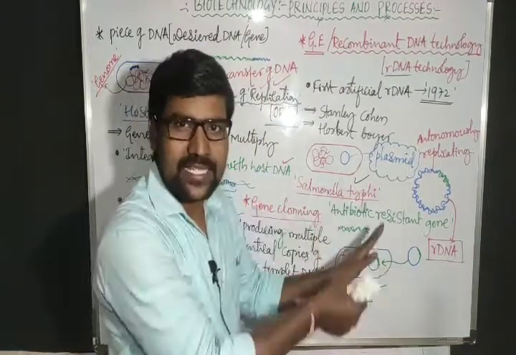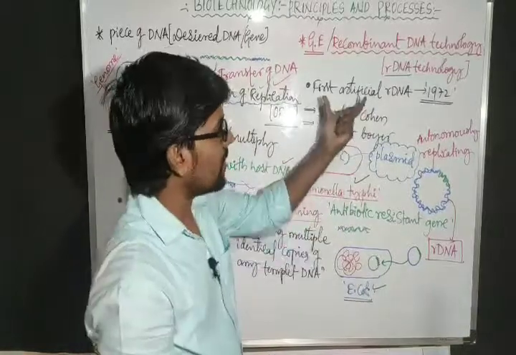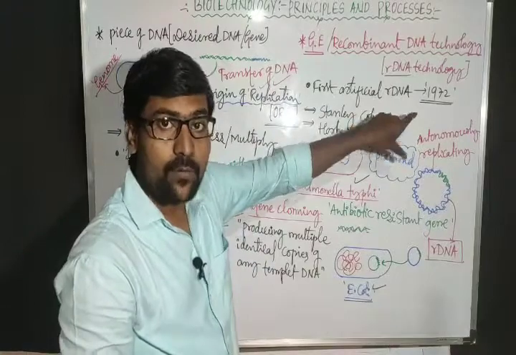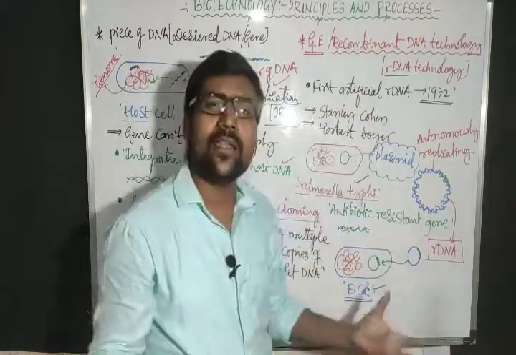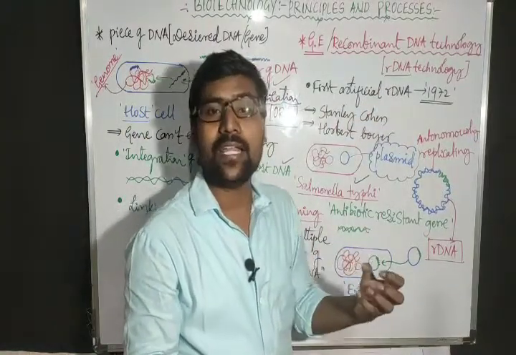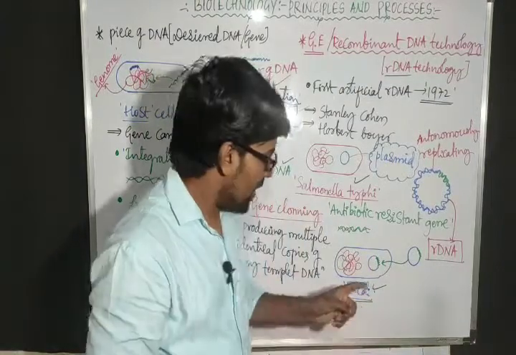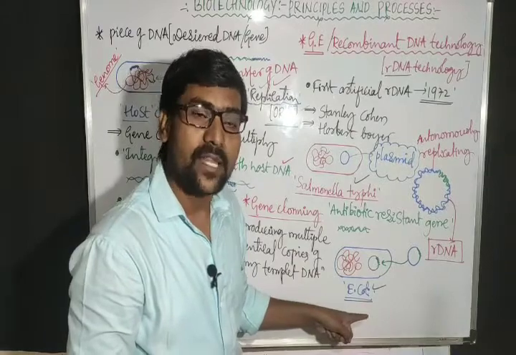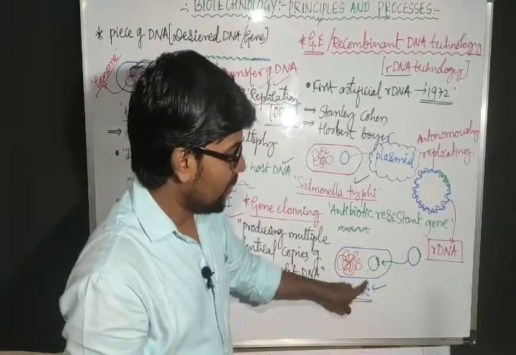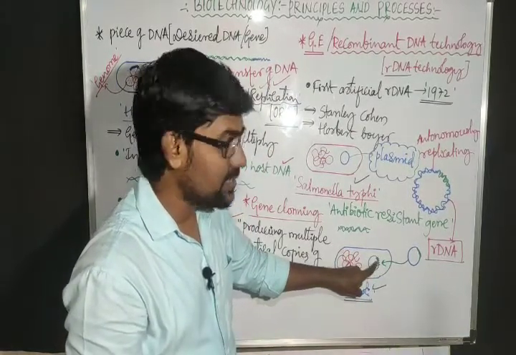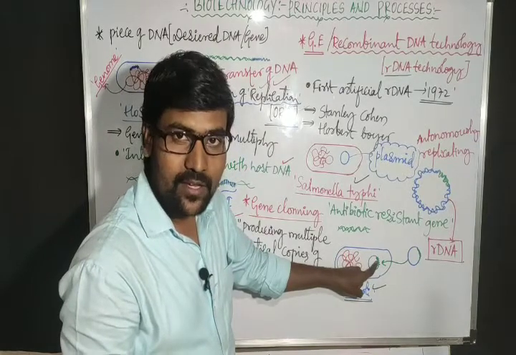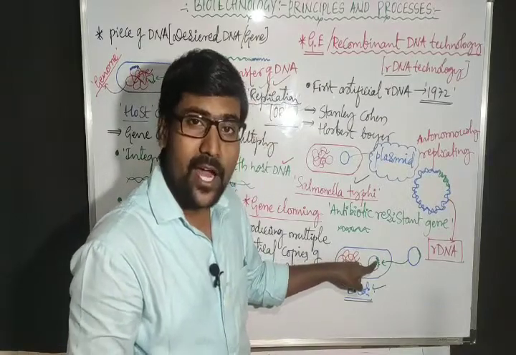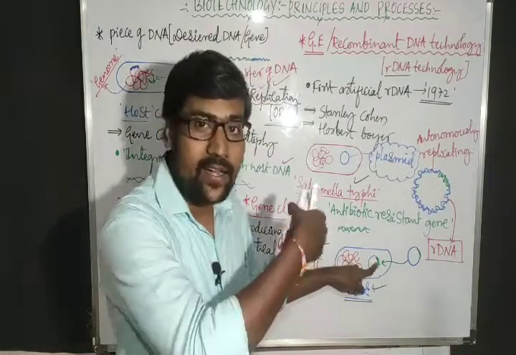Now this is one basic example. That means this is the first constructed rDNA, in 1972 by these two scientists. But after that many rDNAs were produced for changing the organism's phenotype. Here the organism's phenotype changed, the organism's character changed. How? The E. coli cell earlier was not having this gene, but now it has this gene. If this gene is present, automatically the gene's character is added.